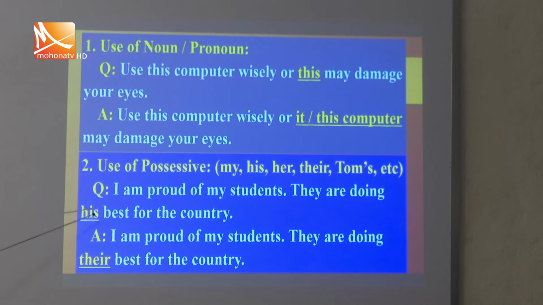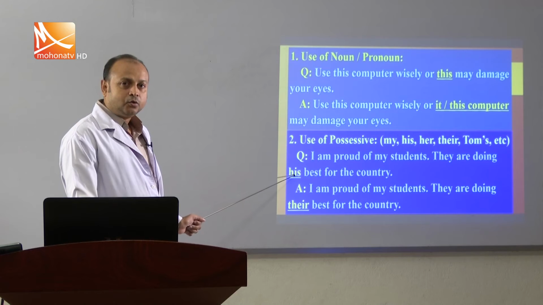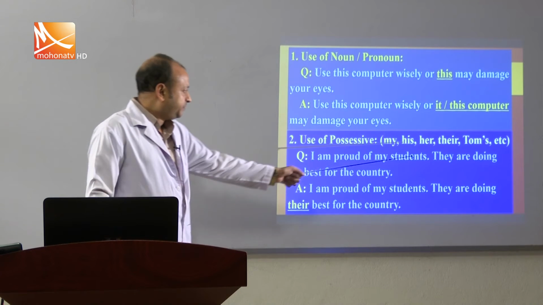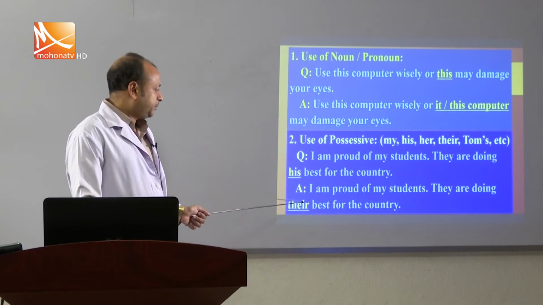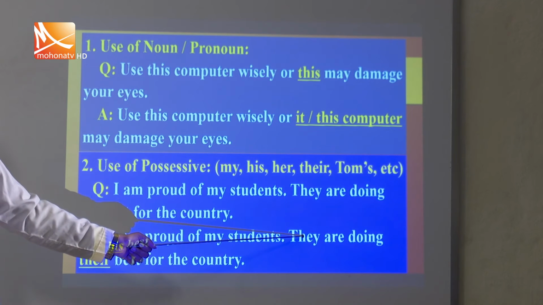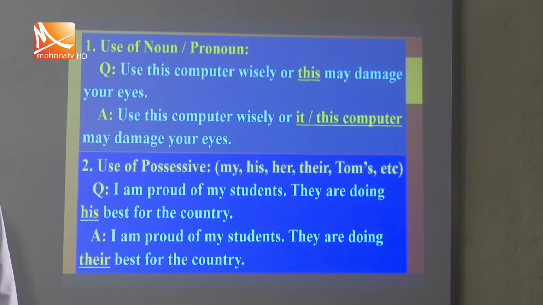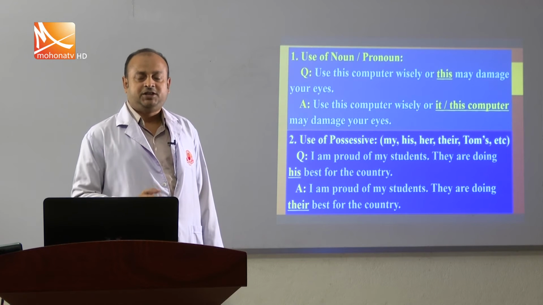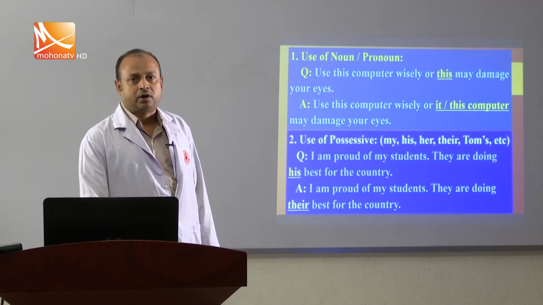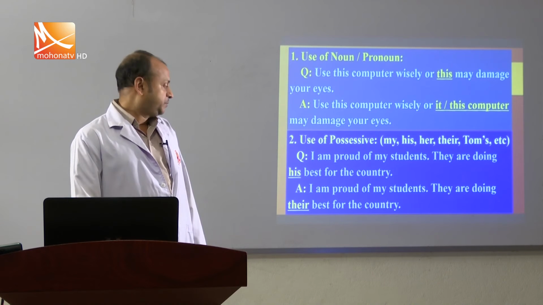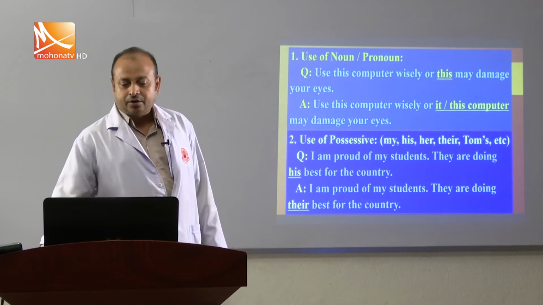This is their, not his, because from he we can use his, from they we can use their, because that is the correct possessive form of the subject they. So, my students, according to the subject, we have to use the possessive form of the pronoun. That is why first I showed you the chart of the three forms: subjective, possessive and objective of pronouns. This is mandatory to be kept in mind, my students. So, let us see another rule.